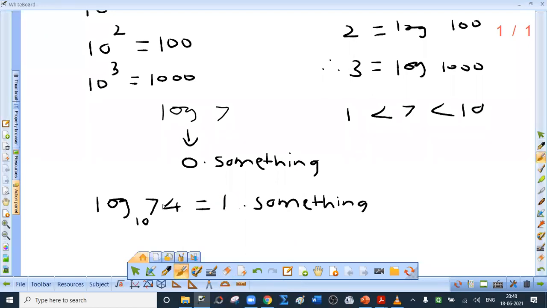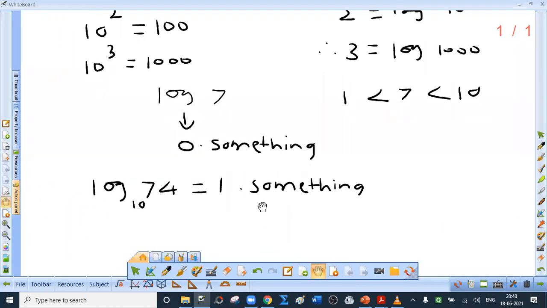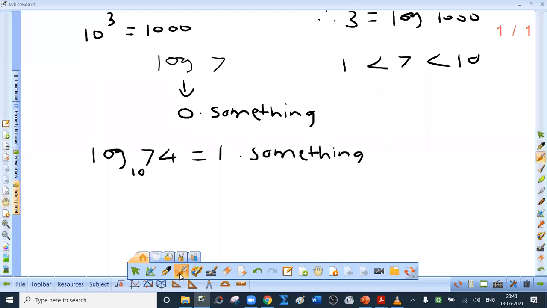See, what is 10 raised to 1? 10. What is 10 square? 100. 74 is less than 100. And therefore log 74 is what? Greater than 1 but less than 2. And that is why I have written 1 point something. Now, what is log of 343 to the base 10?